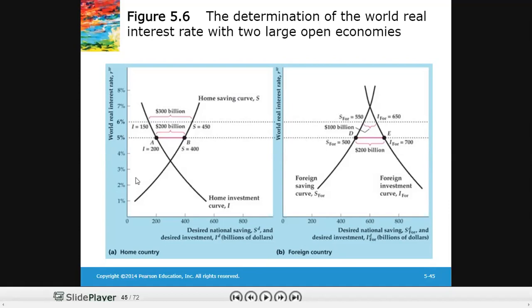So it means that at a world real interest rate of 5%, the amount that the home country is willing to lend is equivalent to the amount the foreign country is willing to borrow. So at 5% interest rate, the international lending and borrowing are equal. So we would call 5% the world real interest rate that clears the goods market of the home country and the foreign country.